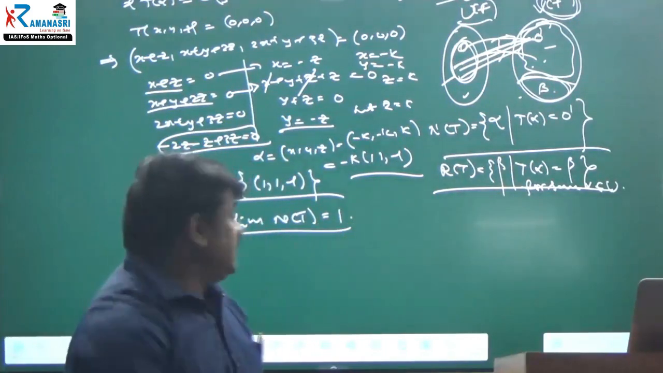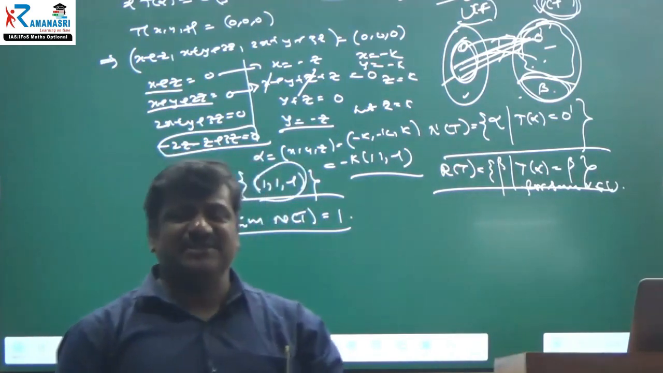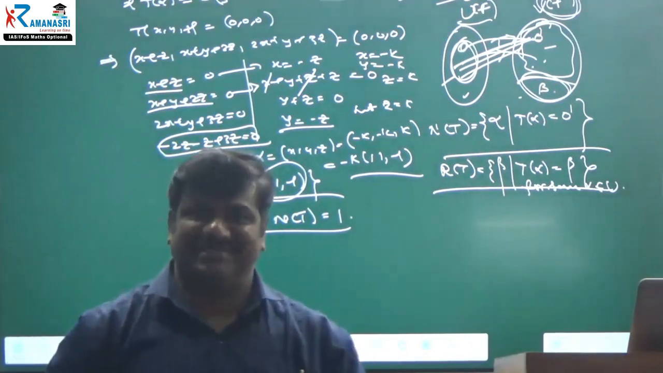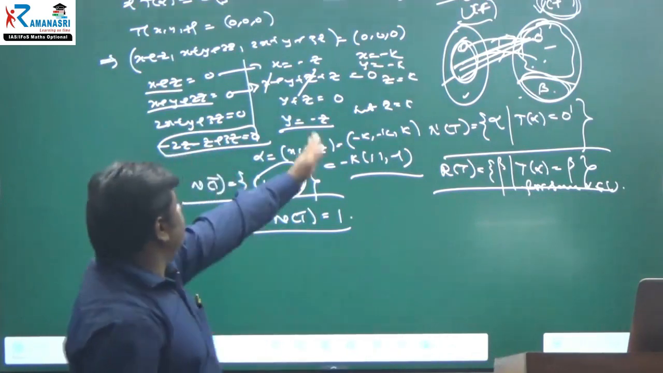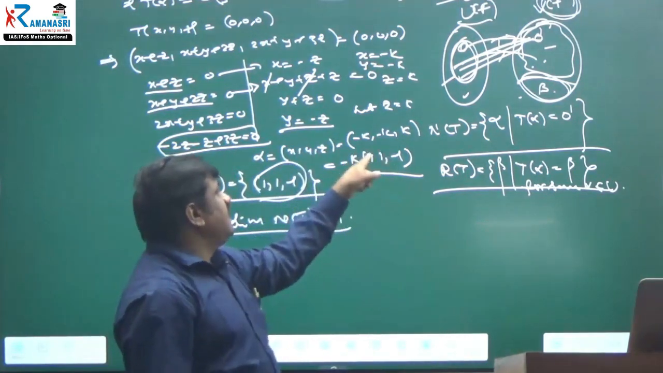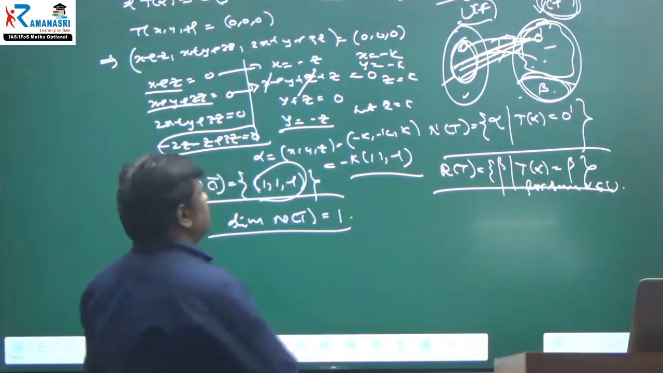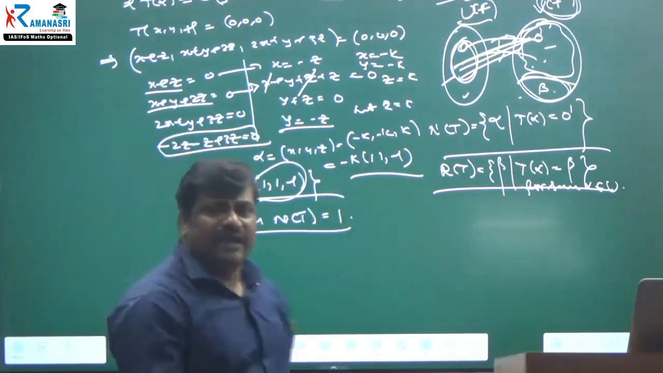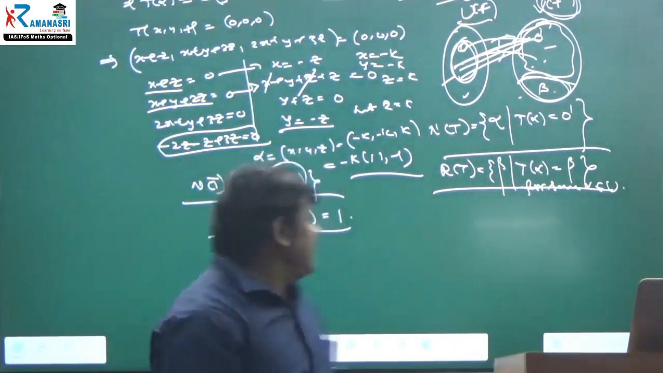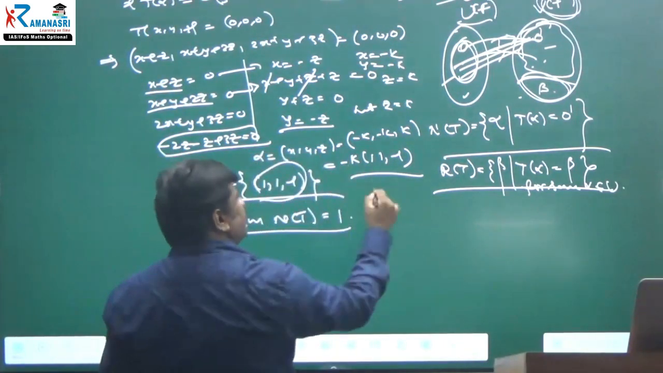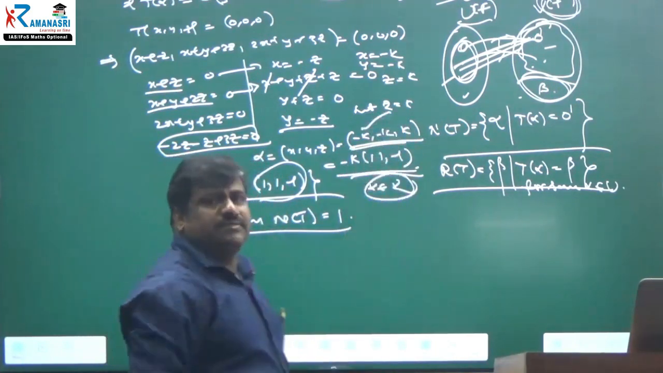Don't think that a null space contains only one vector. That is not the meaning. Null space contains infinitely many vectors, all in the format 1, 1, minus 1 times some constant k. If k is 0, we get 0, 0, 0, which is also in the null space. Without the 0 vector, it can't be a null space. Therefore, k belongs to the real numbers, both 0 and non-zero. Infinitely many vectors of this kind form the null space.